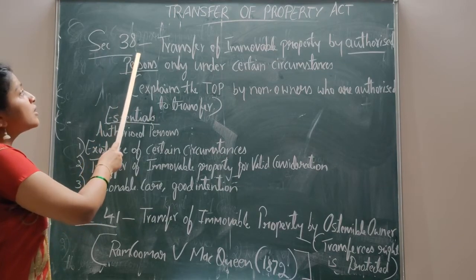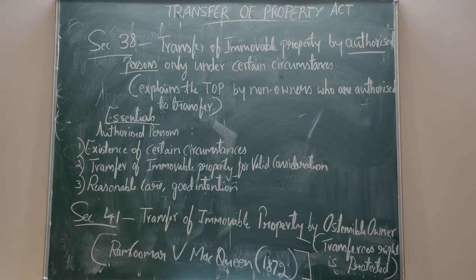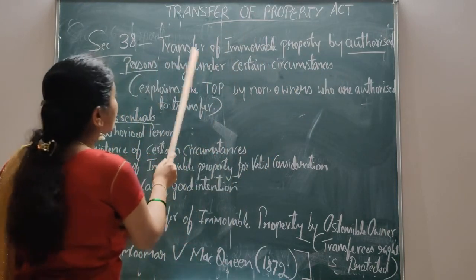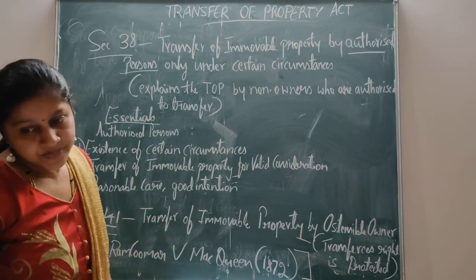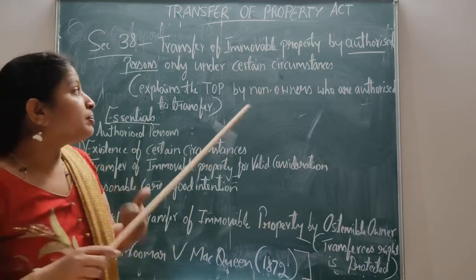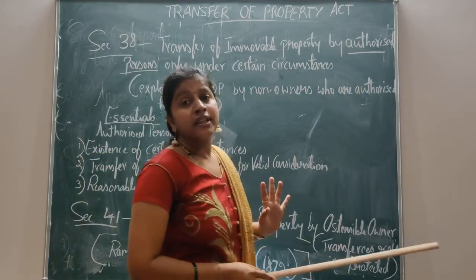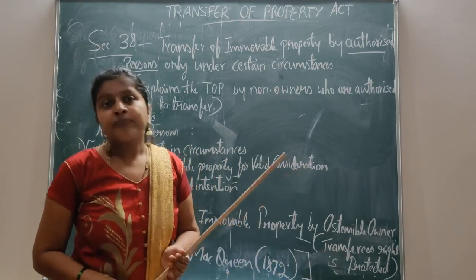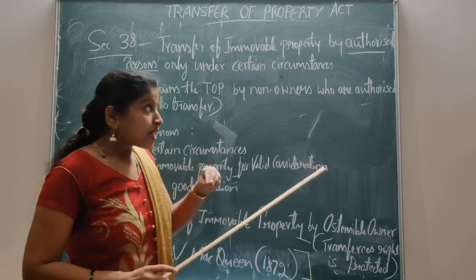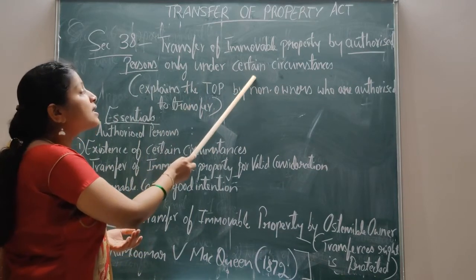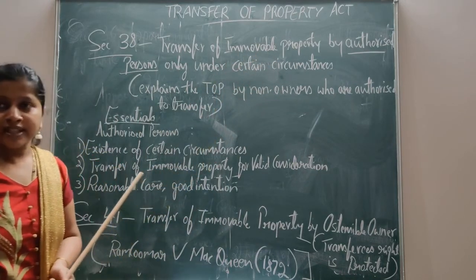Section 38 of the Transfer of Property Act deals with the transfer of immovable property by authorized persons only, under certain circumstances. Here, the immovable property is transferred not by the owner. Under Section 38, the person who transfers the property is an authorized person only under certain circumstances.